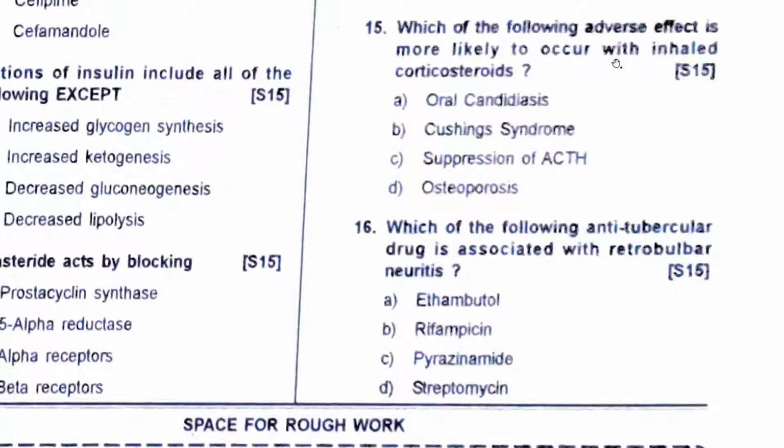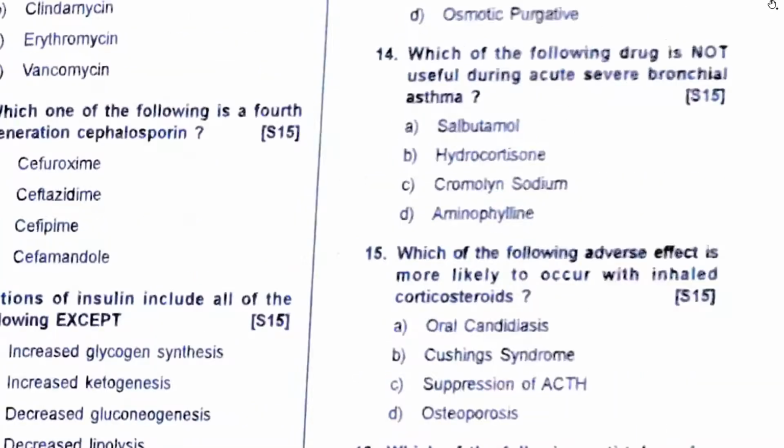Which of the following adverse effects is most likely to occur with inhaled corticosteroids? Now, with long-term use of inhaled corticosteroids, what will happen? Some amount of your corticosteroid will be deposited in your buccal mucosa, and that can lead to opportunistic fungal infections such as candidiasis, also known as thrush. And which drug will you use? Clotrimazole or nystatin mouthwash.